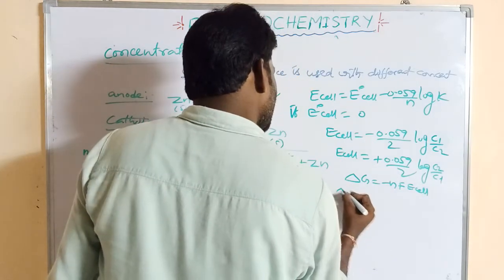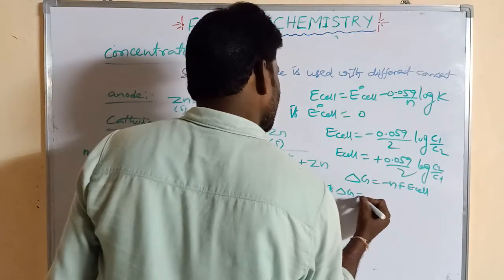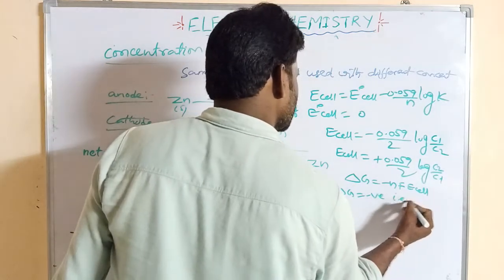If delta G is negative, that is spontaneous.